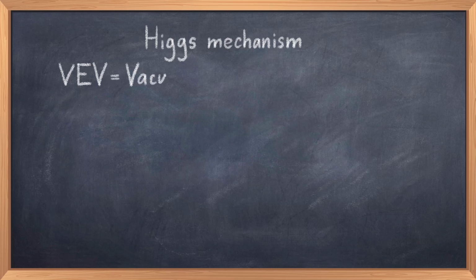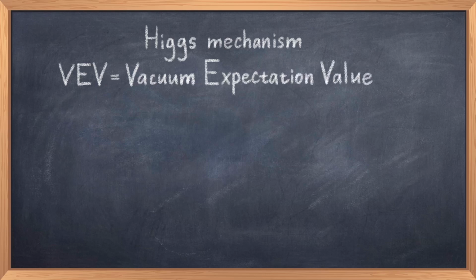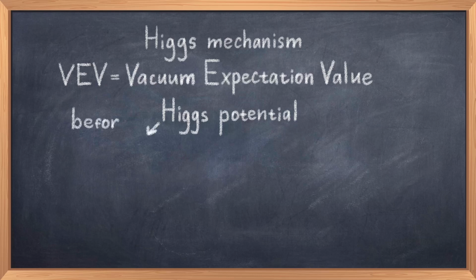Let us now discuss in more detail how this potential works and how it results in these masses. To do this, we have to introduce something called the vacuum expectation value, or VEV. This is the average value of the vacuum of the Higgs field. We often write it just as v, and this is the only mass parameter in the standard model. Thus, any fundamental particle with mass is related to the value of the VEV. Thus, the actual value of the VEV has a direct impact on the masses of all massive particles of the standard model.